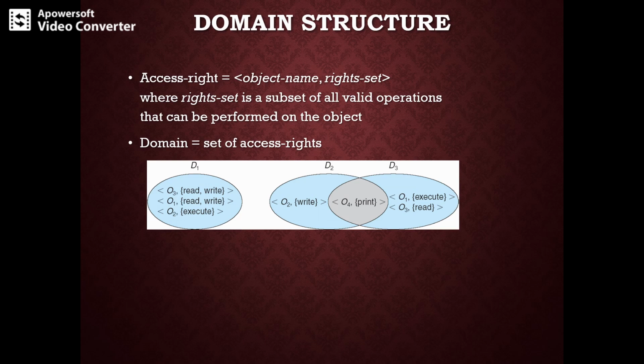Here we have 3 domains, D1, D2, D3. The access right O4, print, is shared by both D2 and D3, implying that a process executing in either of these domains can print the object O4.